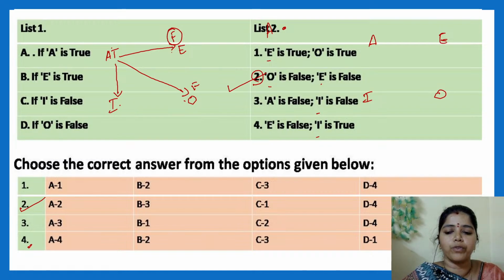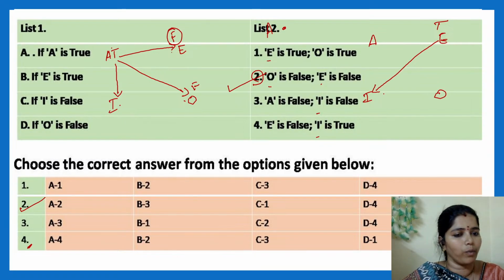Suppose somebody has a confusion with 4. When E is true, what will be the options given for B? They have given 1, 2, 3. So when E is false, obviously the I will be false. Where we have I is false. See, here only I is false. So B3 is the answer. So when I check here, B2 will not come because the wrong answer is given. So B3 will be the right answer. So we eliminate this fourth option.